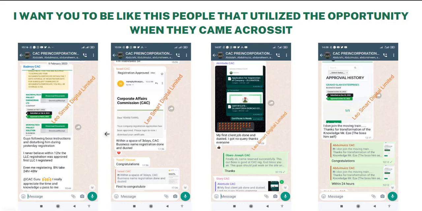At CAC Guru, I really appreciate the time and knowledge you passed to me. Yeah, this person has seen the impact and is even calling me a CAC Guru. Within a space of 3 days, CAC business name registration done and dusted. These people never had the problem. You can see the problem others encounter when they don't have the guide. My first client job done and dusted. I got no query. Thanks everyone. See, no query. I don't join the moving train.